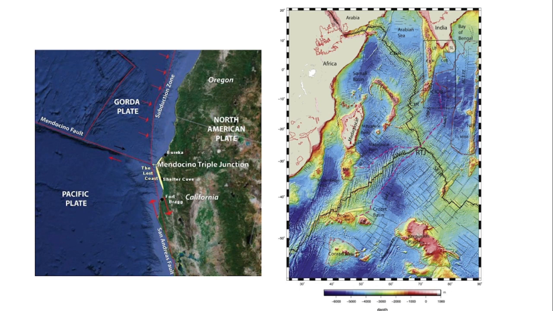And on the right you have the Rodriguez triple junction, which is from the Indian Ocean, in which the African plate, Antarctic plate and Indian plate come together to form this Rodriguez triple junction. All of these 3 motions are actually spreading ridges because these are in the middle of the ocean. So these are a few examples where you can find a triple junction, and now we will look at how we determine whether these triple junctions are stable or not.